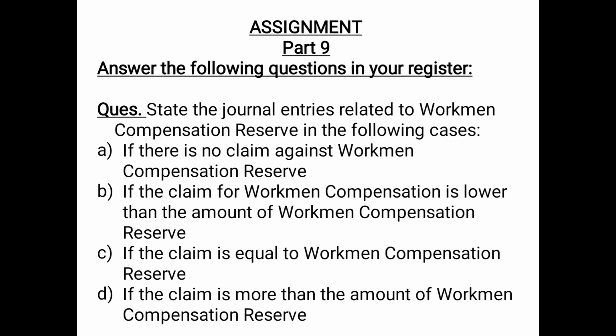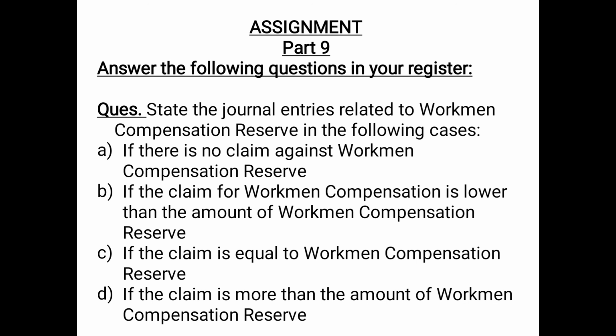So here is the assignment based on the workmen compensation reserve and its cases. You have to answer the following questions in your register. Question: state the journal entries related to workmen compensation reserve in the following cases. Case A, if there is no claim against workmen compensation reserve.